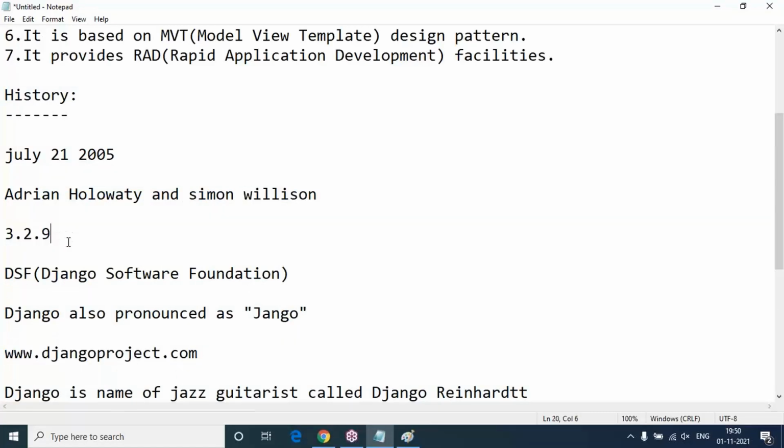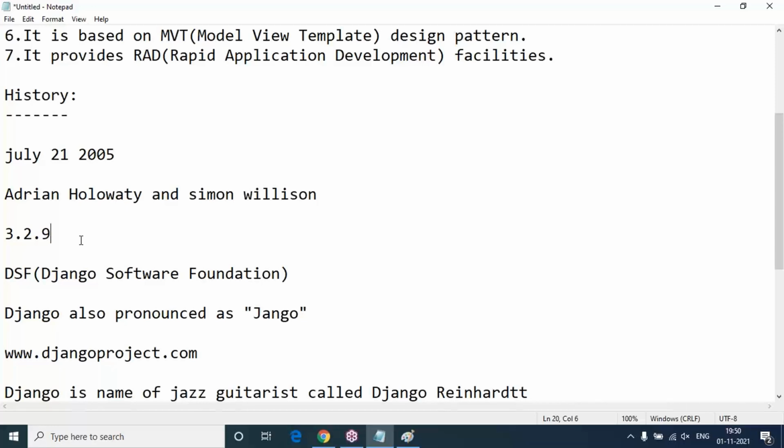And a small history of Django and the official website. The current stable version of Django is 3.2.9. But I strongly recommend that along with the Django framework in your computer, you must install Python software with pip, along with Django software.